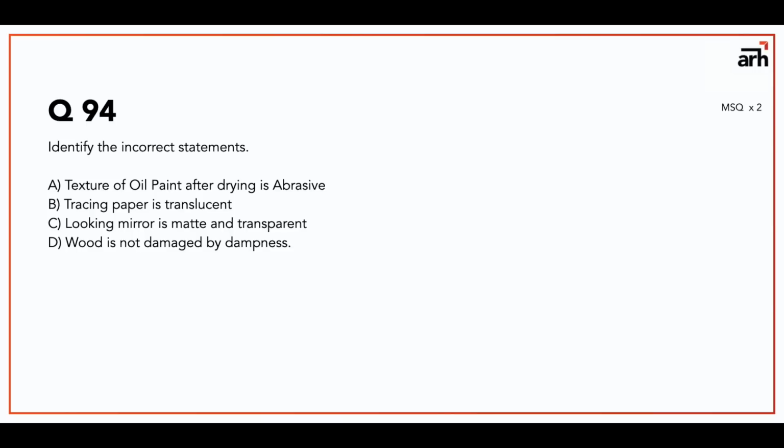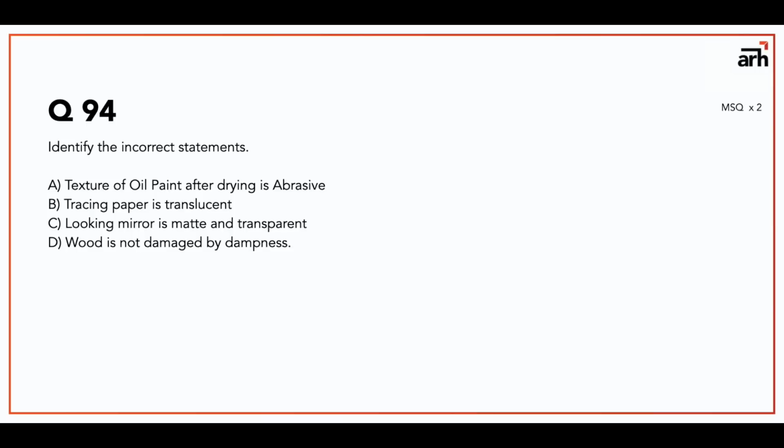Other type of words related to this is what is opaque and what is transparent. Please have a look at it. So this one is the correct statement. Then looking mirror is matte and transparent. We know that it is not true. Looking mirror is glossy and reflective. And fourth one is wood is not damaged by dampness. No, wood is very easily damaged by dampness. So the incorrect statements are A, C and D. So I will select all 3 of them.